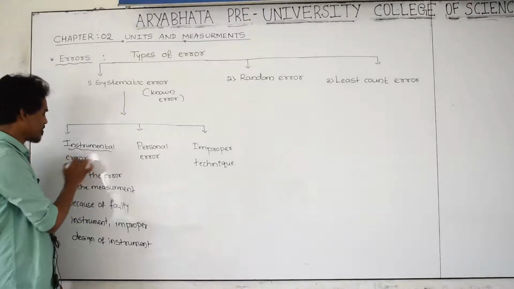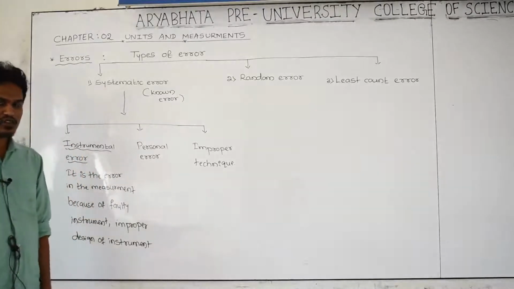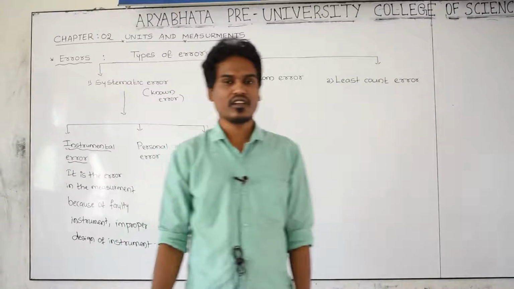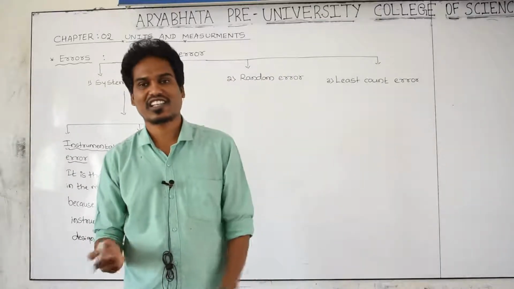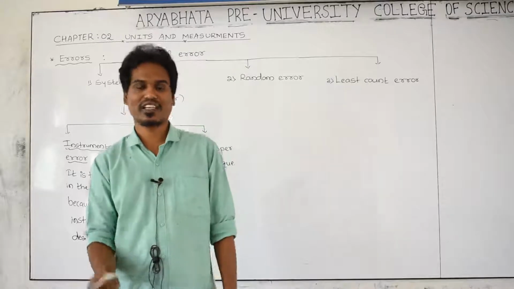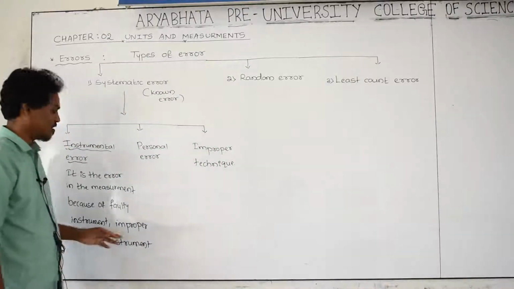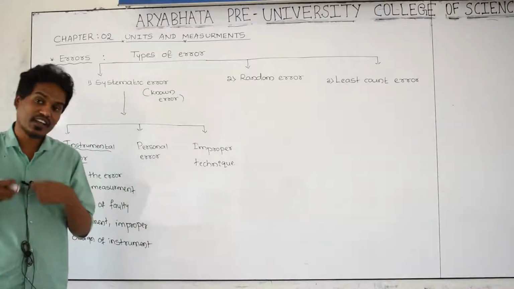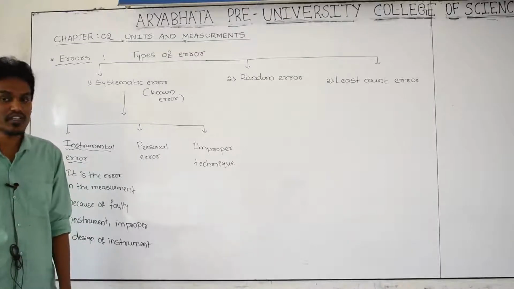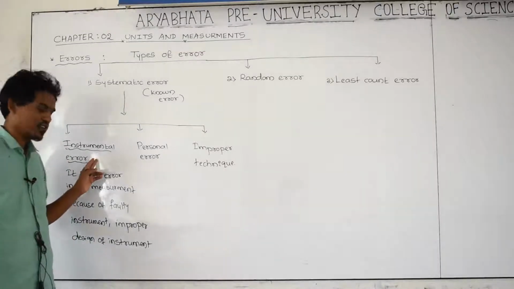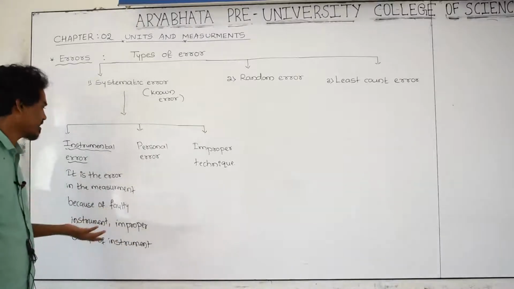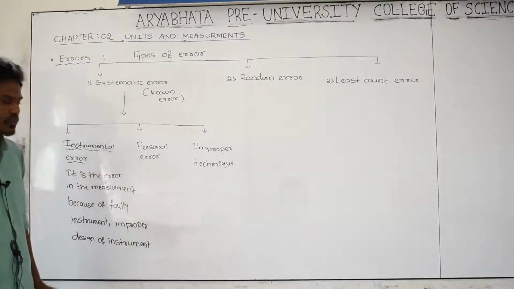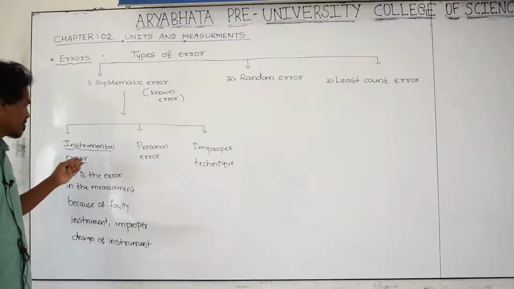And the instrument itself having the error, it is unable to measure an exact value. Something happened to the instrument, because while preparing that instrument in the factory, the design of that instrument is not correct, the scales are not correctly moving, and the instrument is damaged. After measurement, the value you are getting is not the exact one, that is having some error, meaning the instrument is not good. While measuring, that error is created because of a faulty or damaged instrument. Therefore, that respective error we are going to call an instrumental error.